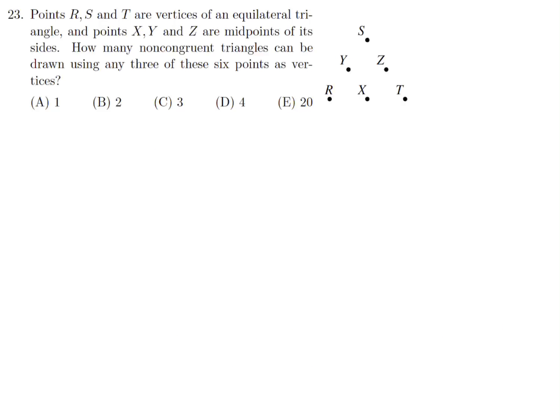Points R, S, T are the vertices of an equilateral triangle, and points X, Y, and Z are the midpoints of its sides. How many non-congruent triangles can be drawn using any of these 6 points as vertices? Non-congruent. All right. So the first one that immediately pops out is this one here, the big one. So the big one, I will draw here on the side like that.